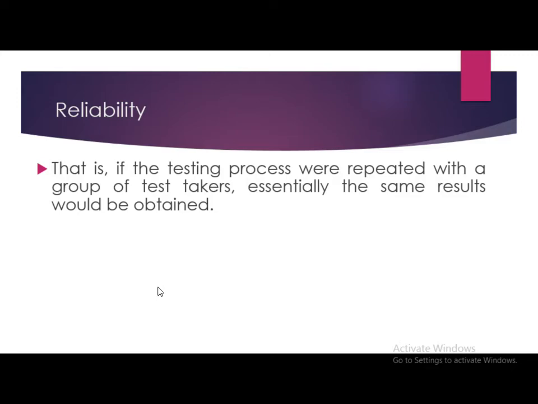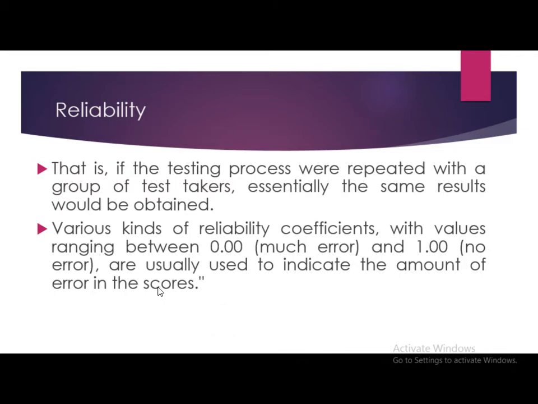That is, if the testing process were repeated with a group of test takers, essentially the same results would be obtained. Various kinds of reliability coefficients, with values ranging from 0.00, that is much error, to 1.00, that is no error, are usually used to indicate the amount of error in the scores.